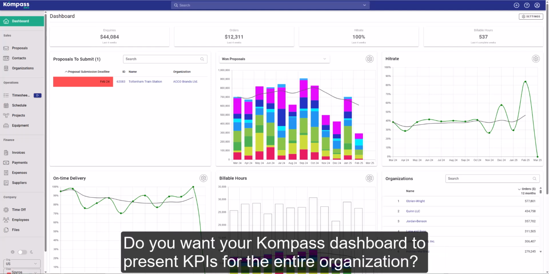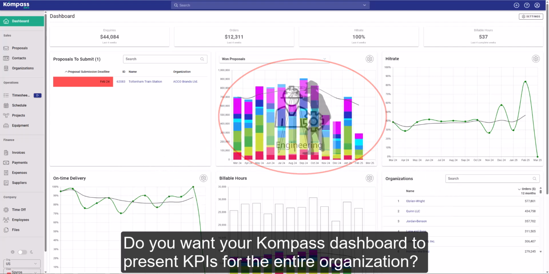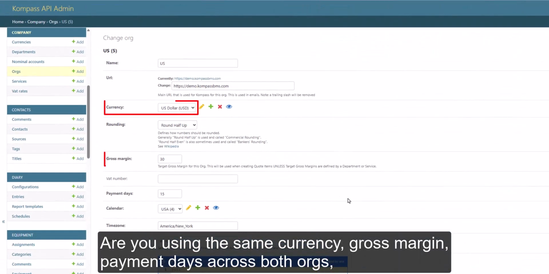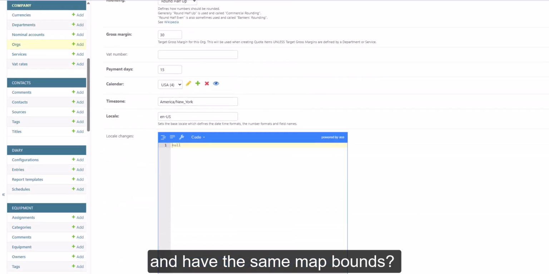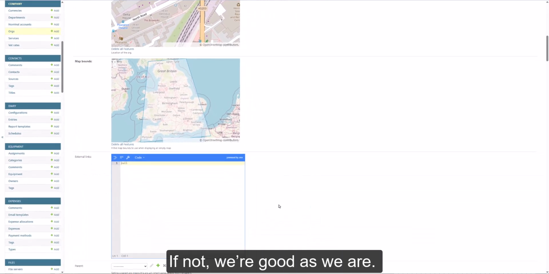Do you want your Kompass dashboard to present KPIs for the entire organization? Are you using the same currency, gross margin, and payment days across both orgs, and do they have the same map bounds? If you answered yes to any of these, let's talk about it. If not, we're good as we are.